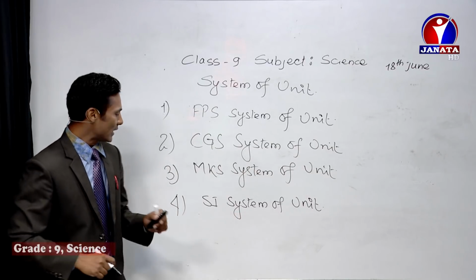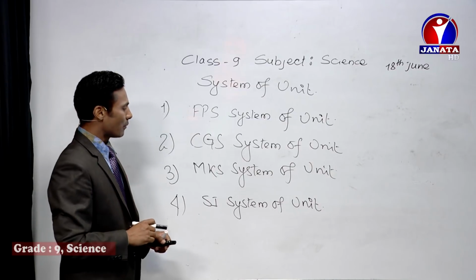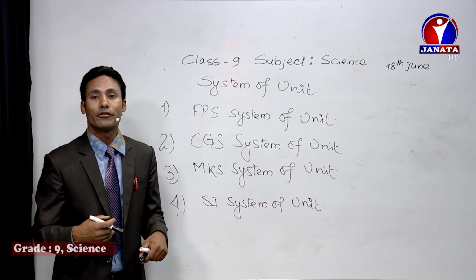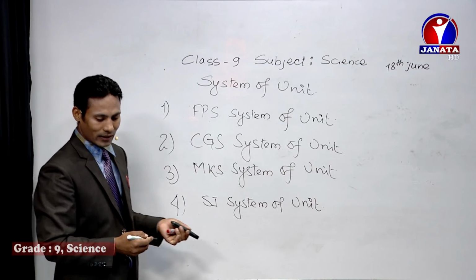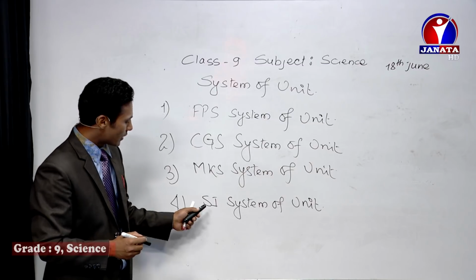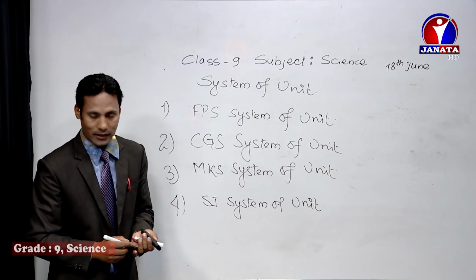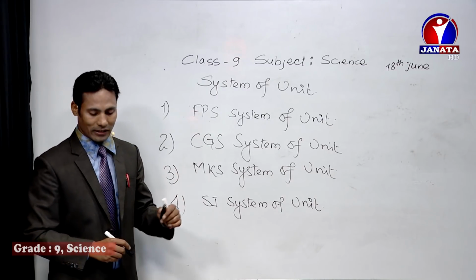Now, last one is the SI system of unit. This SI system of unit is derived from the French language, right? And in the French language, it is called the Système International d'Unités, which means international system of unit. I have mentioned in the slide also.